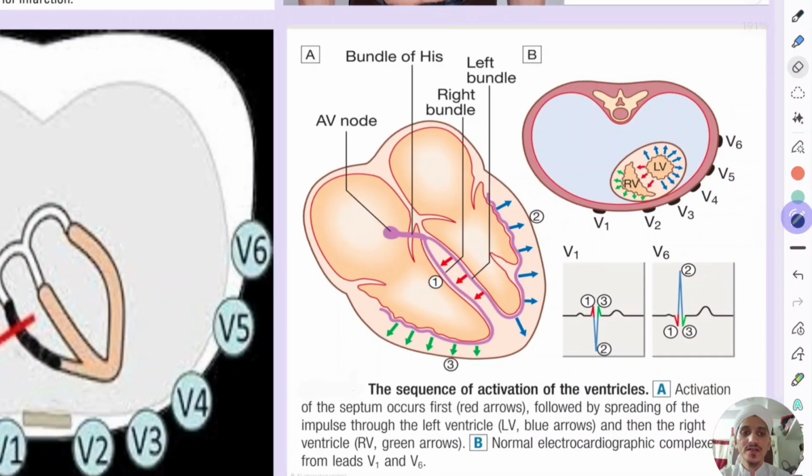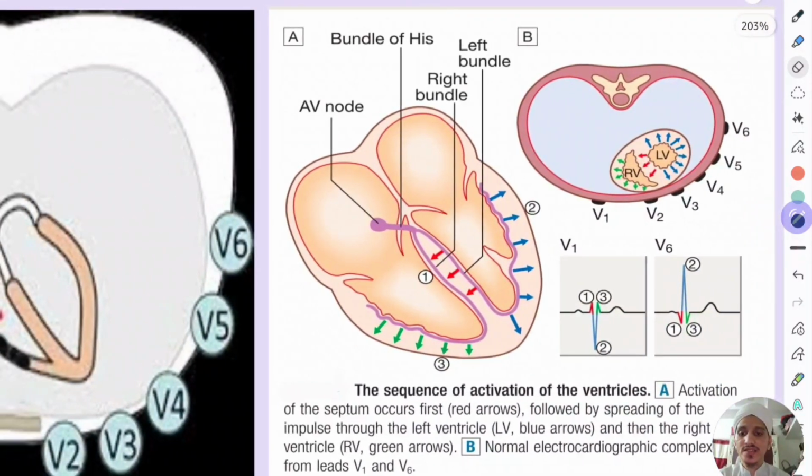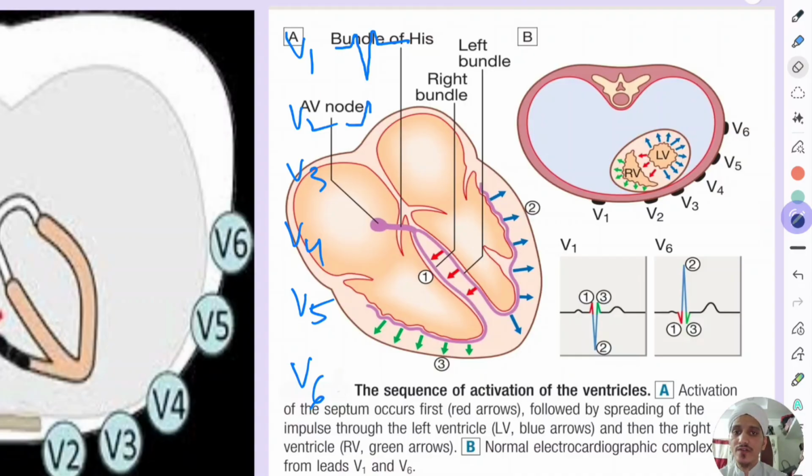Then comes this one. This is just to show that if this is V1, this is V2, this is V3, this is V4, this is V5, this is V6, then in the ECG it will be like this. As it progresses, the amplitude of the R wave increases and the S wave decreases from V1 to V6. V3 will be biphasic, and then it will be like this, and like this, and then like this.